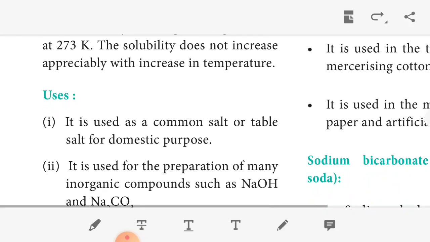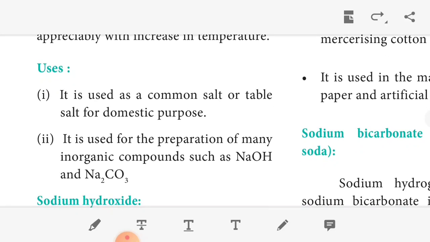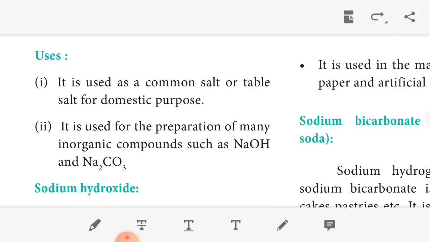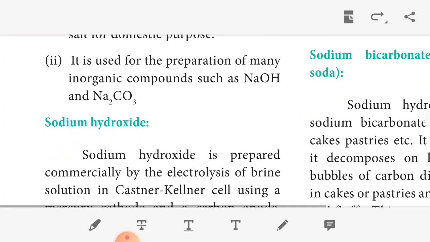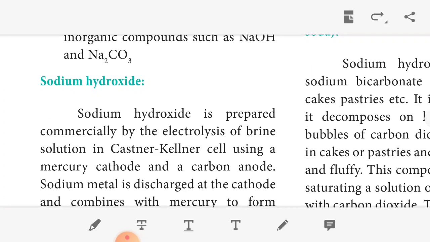The next one, uses of sodium chloride. It is used as common salt or table salt for domestic purposes. Okay, we know very well. Second, it is used in the preparation of many inorganic compounds such as sodium hydroxide and sodium carbonate.